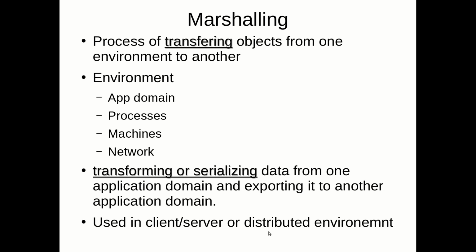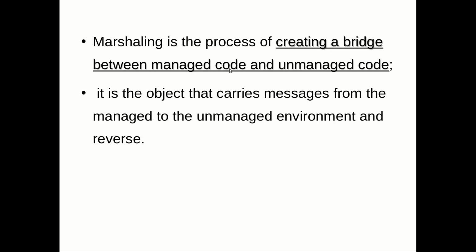When I say client server architecture, the client is requesting and the server is responding, whereas in the distributed environment, as I told you, two servers are there. You want to transfer an object from one server to another server, then you call it a distributed environment. So you have one task which is to be completed by more than one server connected in your environment, then you call it a distributed environment. So in a client server environment or in a distributed environment, obviously you need to transfer objects from one environment to another environment, which you call marshalling.